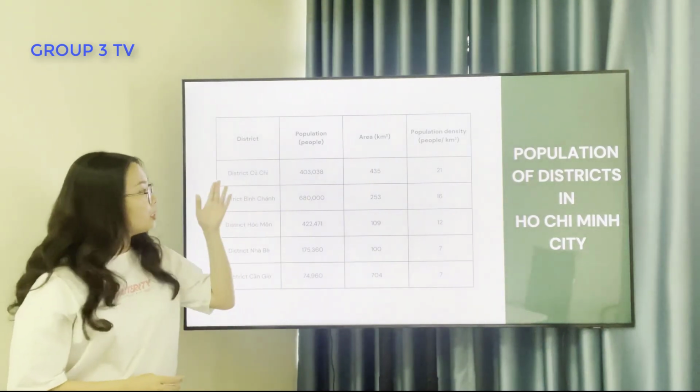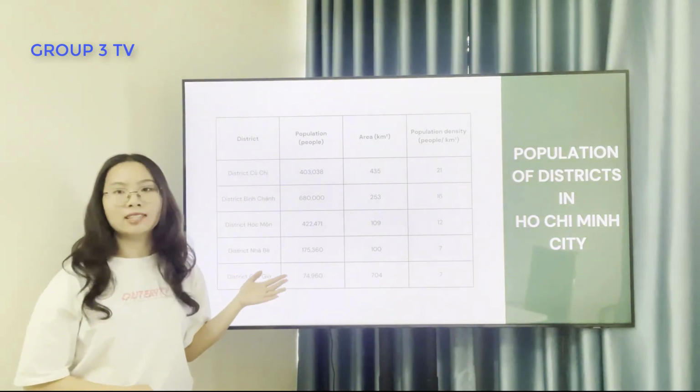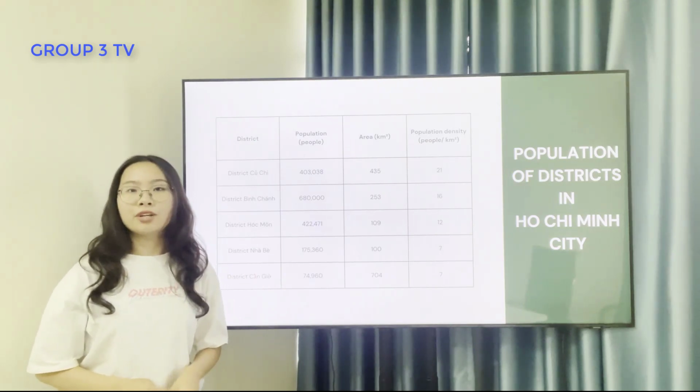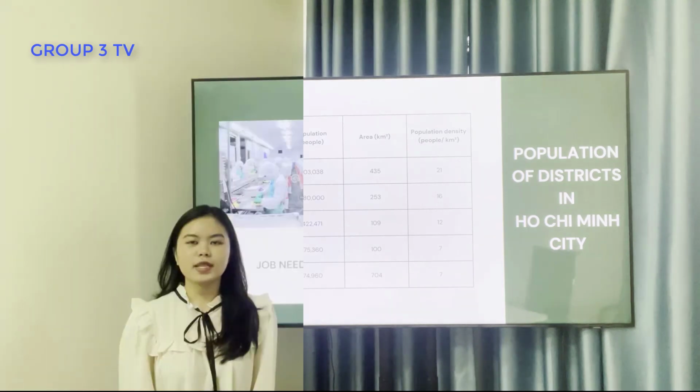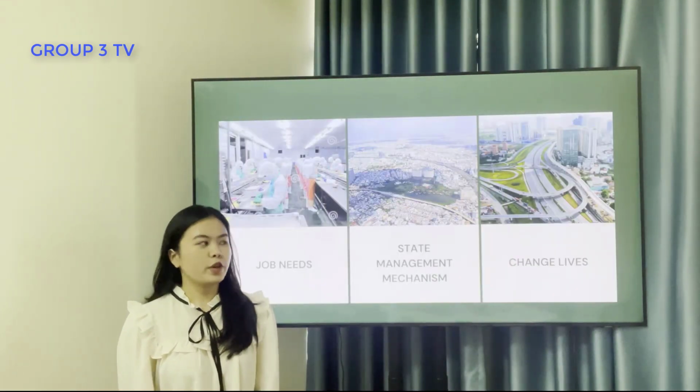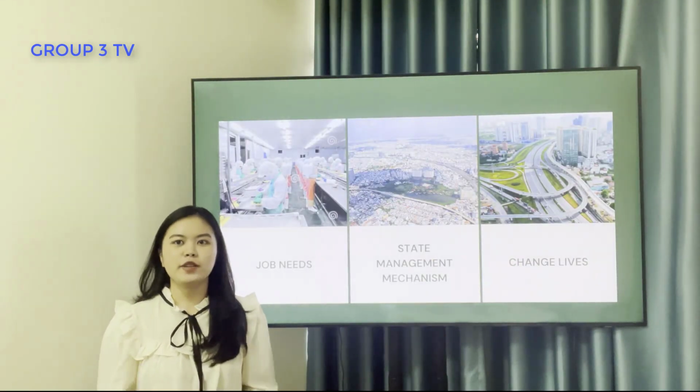Now, Củ Chi, Bình Chánh, Hóc Môn, Nhà Bè, and Cần Giờ, which are the outskirts of Ho Chi Minh City, have the lowest population distribution. And now I will talk about 3 main causes of overpopulation in Ho Chi Minh City.